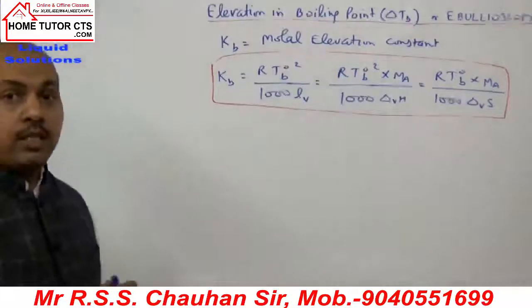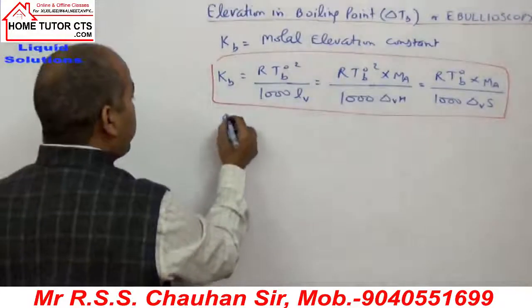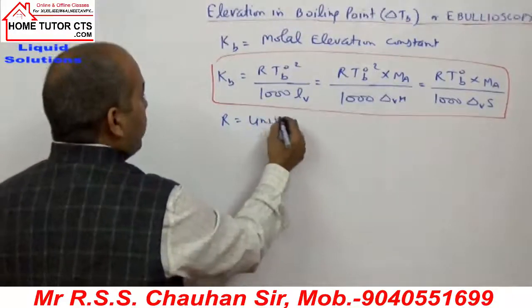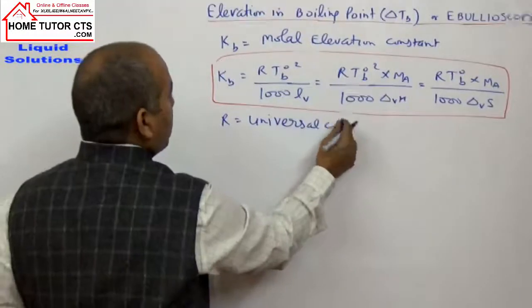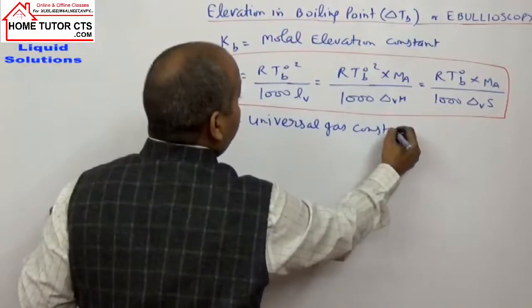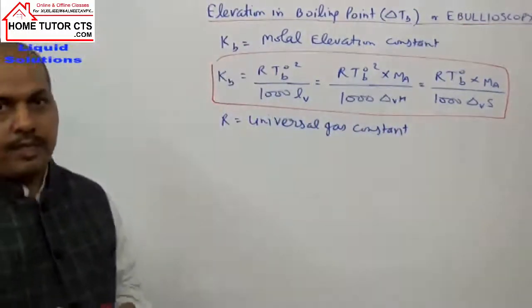In the given equations, R is the universal gas constant. In this case, the value of R is to be taken either in joules or calories.